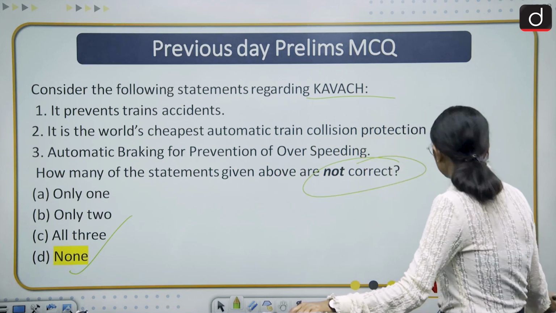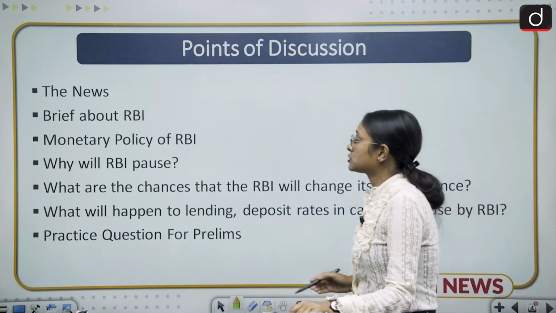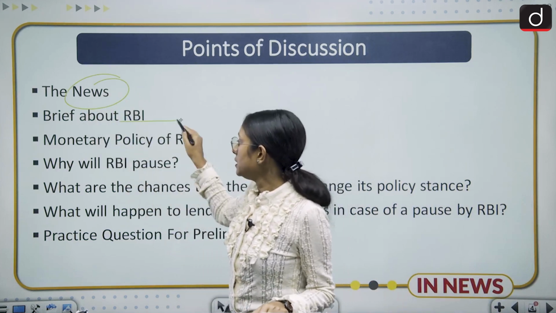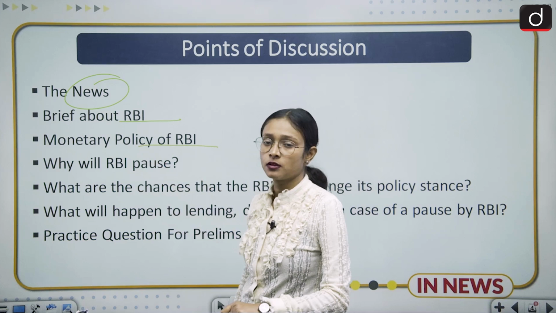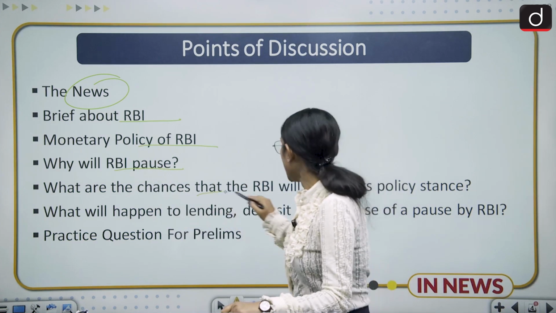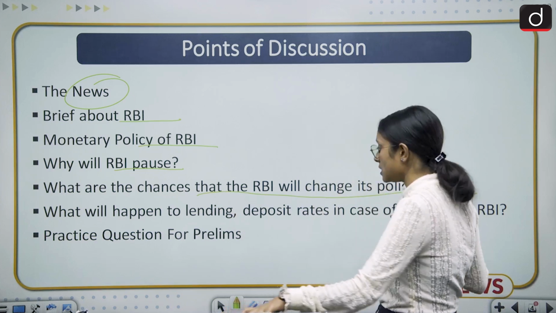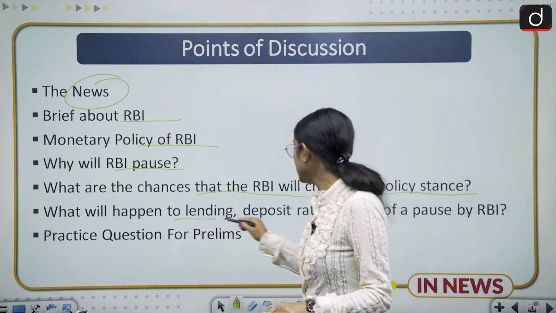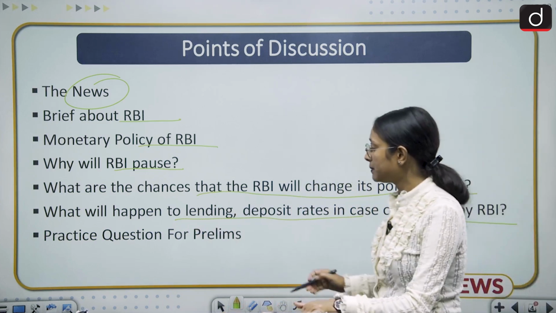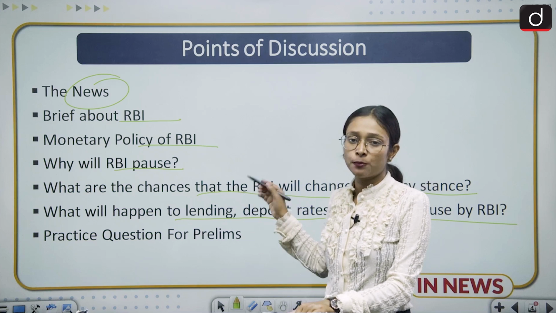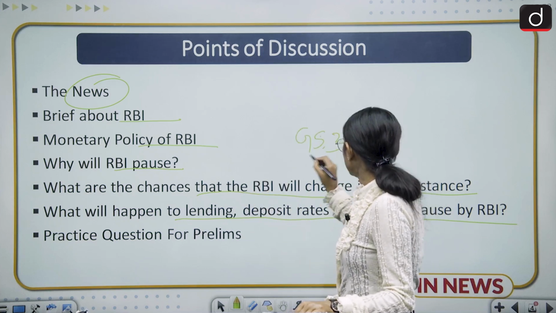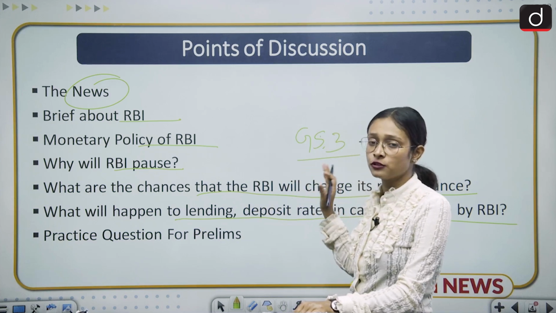Moving ahead, these are the points of discussion. First of all, we will discuss the news and a brief about RBI and the monetary policy of RBI. Why will RBI pause? What are the chances that RBI will change its policy stance? What will happen to lending and deposit rates in case of a pause by RBI? And then a practice question for prelims. This topic is very important from the GS3 perspective, so you have to remember your syllabus along with your preparation.